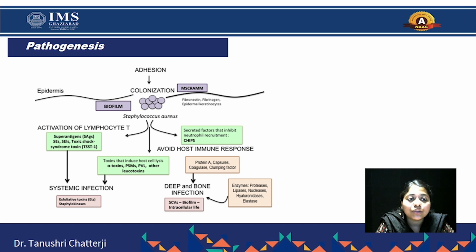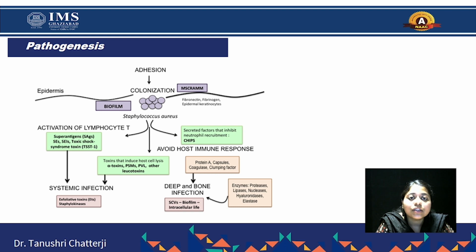Next, how is the pathogenesis caused? What is pathogenesis? When a bacterium is invading the host cell, how it reacts or how it causes the infection. Initially, the bacteria adhere to the cell surface, then it starts colonizing. What is colonization? Colonization is the process of multiplication of that particular bacterium. Initially it causes an epidermal infection, that is, an infection on the upper layer of the surface of the host cell.